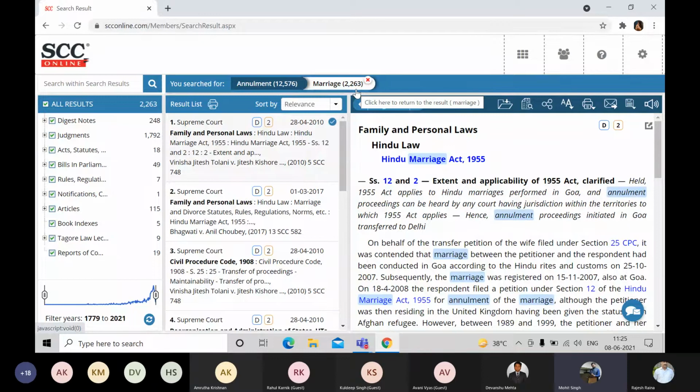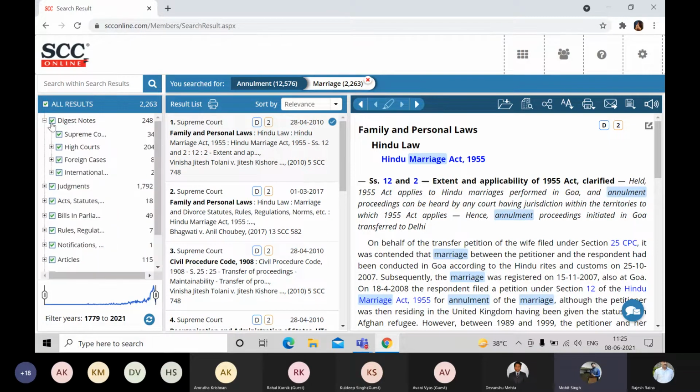Now, if we go to any digest note or any Supreme Court cases, then we can certainly see there will be a decrease in those results as well. Can we see the digest notes from Supreme Court? From the left hand side, yes. Only 34. Now, when you have this kind of output coming your way,